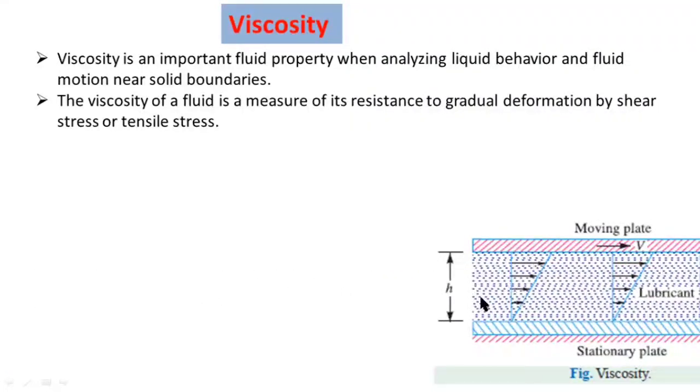The viscosity of a fluid is a measure of its resistance to gradual deformation by shear stress or tensile stress.